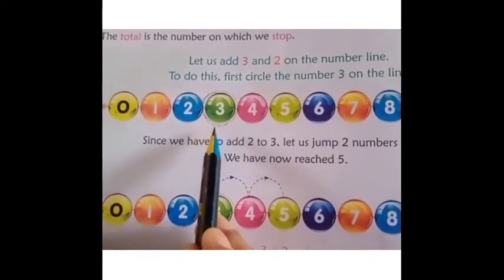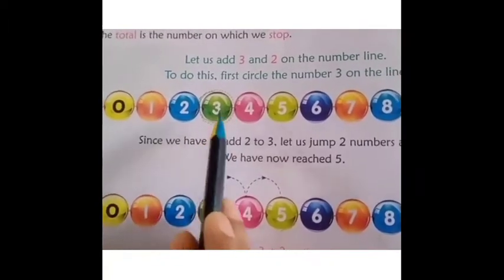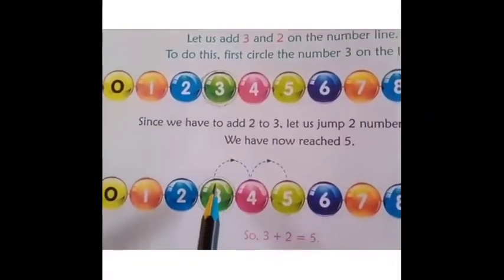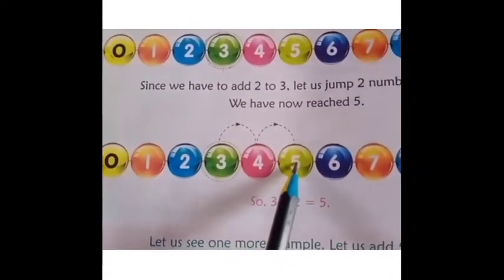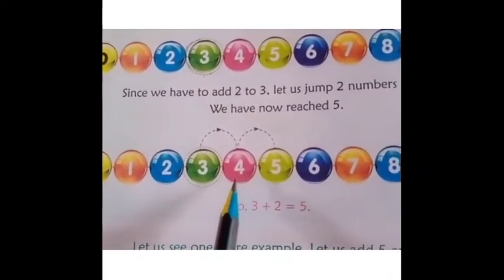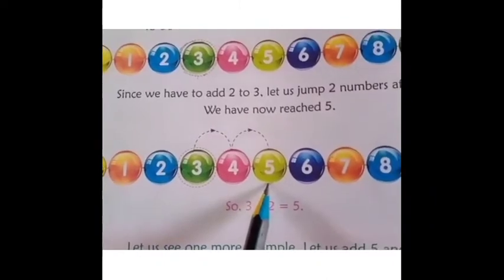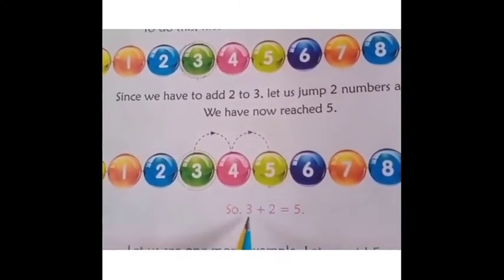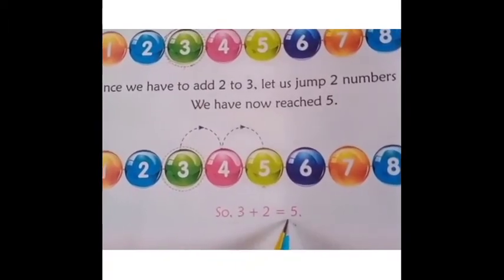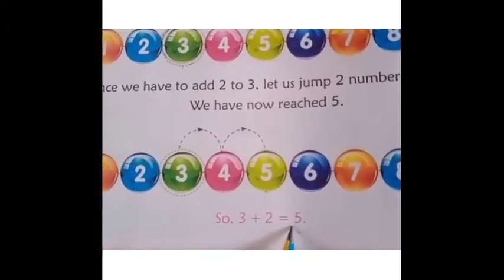Children, now let us jump 2 numbers after 3. 1, 2. Children, now we have reached number 5. The total is 5. So, 3 plus 2 is 5.